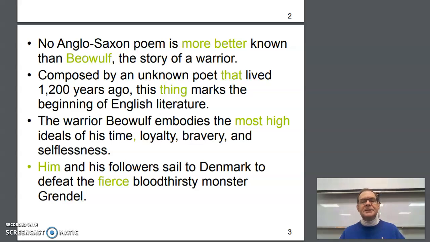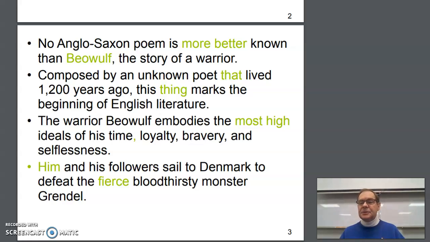The word "that" is not horrible right there, but "who" would be a little more specific to people. Composed by an unknown poet who lived 1,200 years ago, comma, this thing is too generic. You could say this poem, you could say this epic, you could say this heroic elegy, which a lot of people classify Beowulf as. The warrior Beowulf embodies the most high ideals of his time: loyalty, bravery, and selflessness.